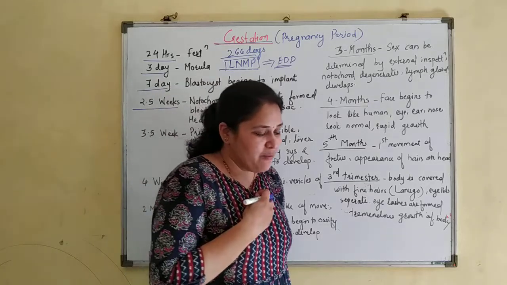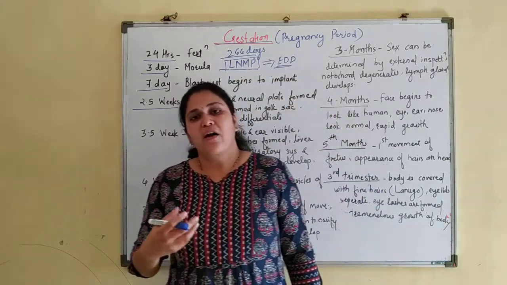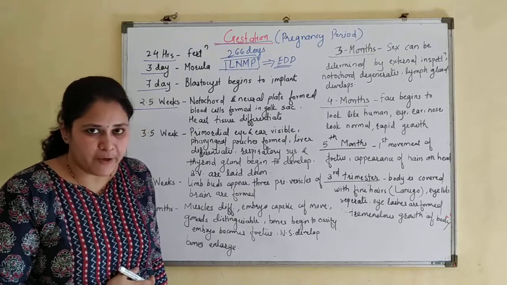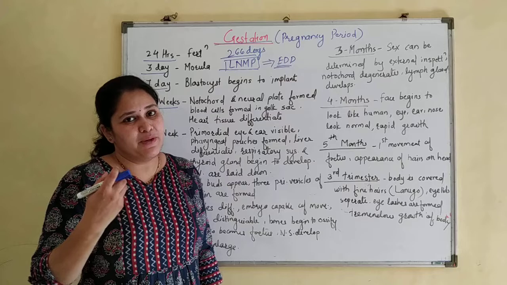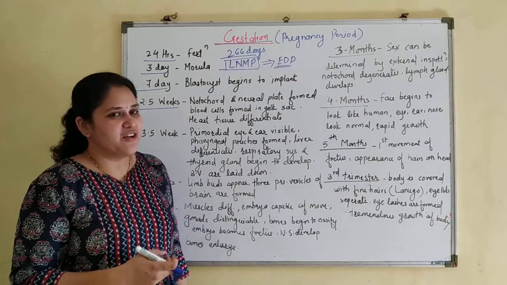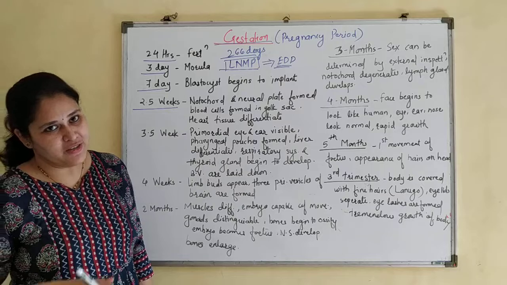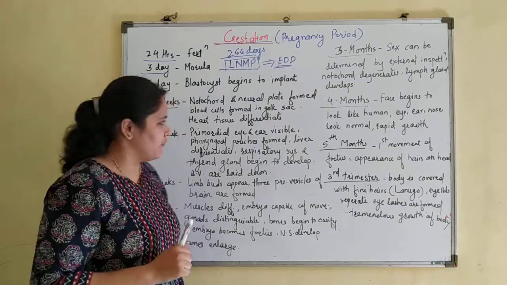So we can hear the sound of the heart just by keeping a stethoscope on the mother's womb. The presence of a fetus in the mother's womb can be detected by hearing the heartbeat after 1 month of pregnancy, because the heart is developed after 1 month.